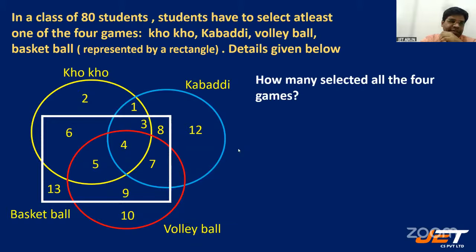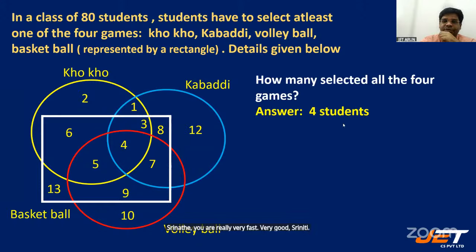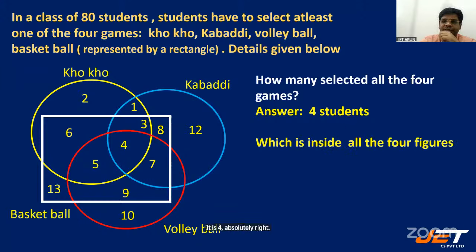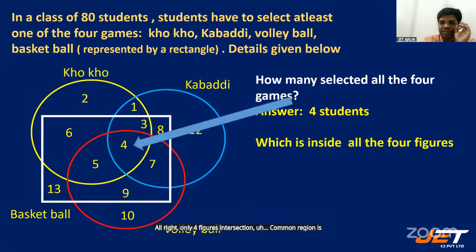Manaswari, 22 is absolutely right. Yes. Good, good, good. Srinidhi, you are really very fast. You are answering very fast, Srinidhi. Very good, Srinidhi. It is 4. Absolutely right. Which is inside all the 4 figures. All right. Only the intersection common region of all 4 figures is the answer, students.